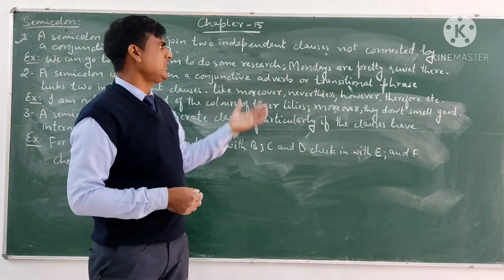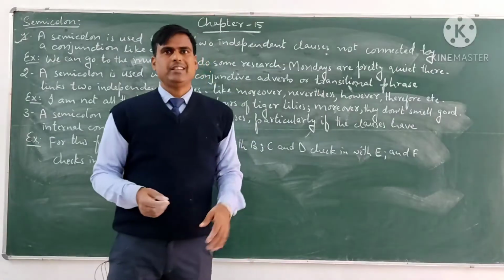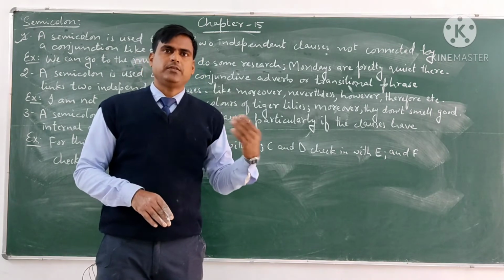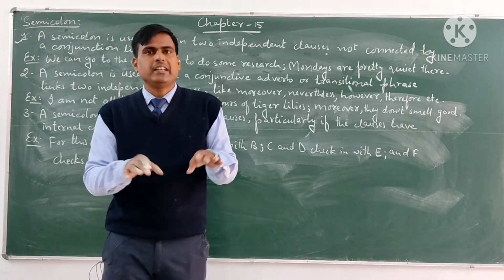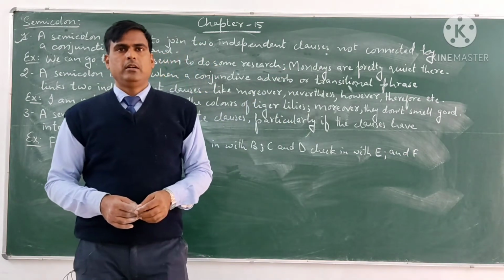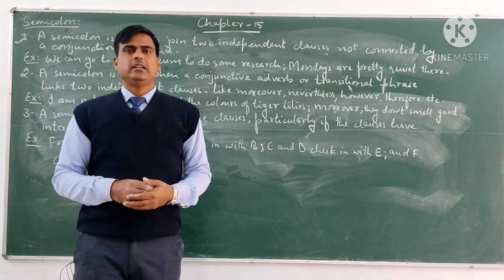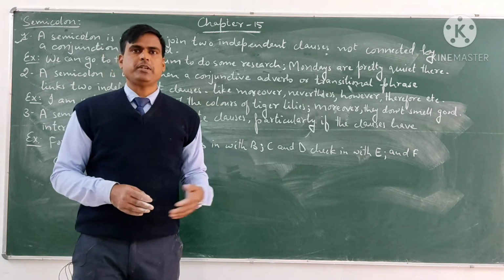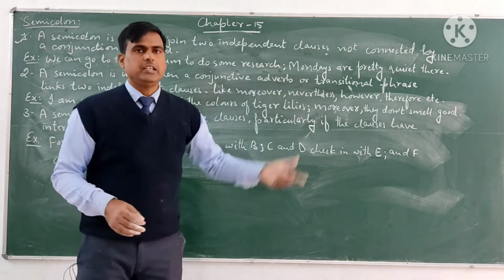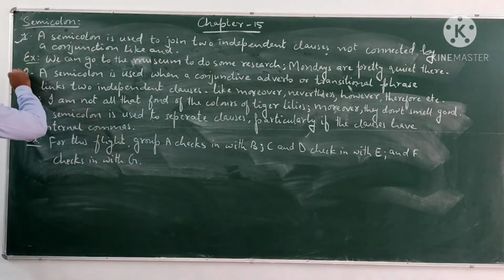There are two independent clauses. This clause is independent, and this clause is also independent. They are not dependent on each other, so we can separate them with the help of a semicolon. If there is already a conjunction, then we will not use the semicolon. If there isn't a conjunction, at that time we use the semicolon to separate these independent clauses.